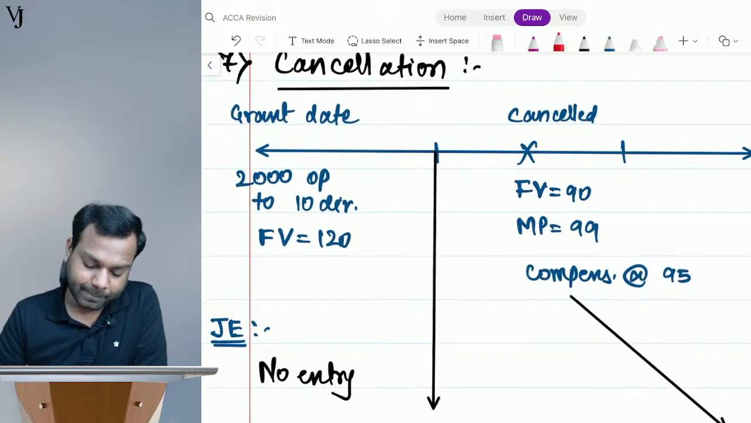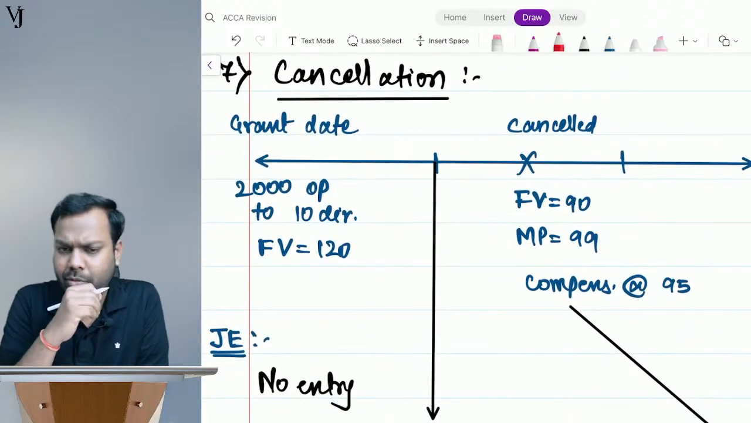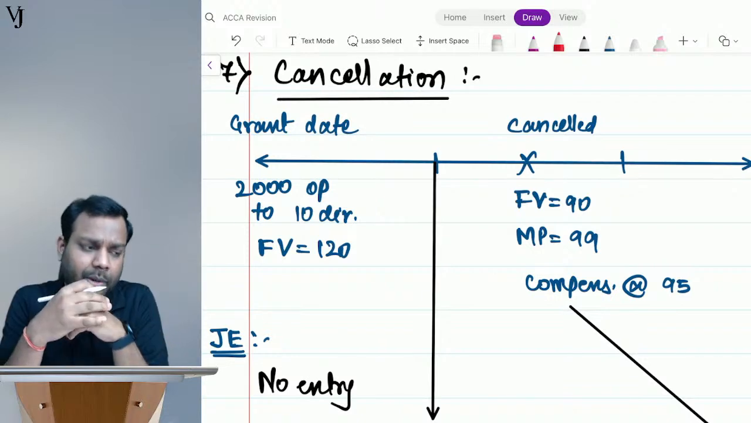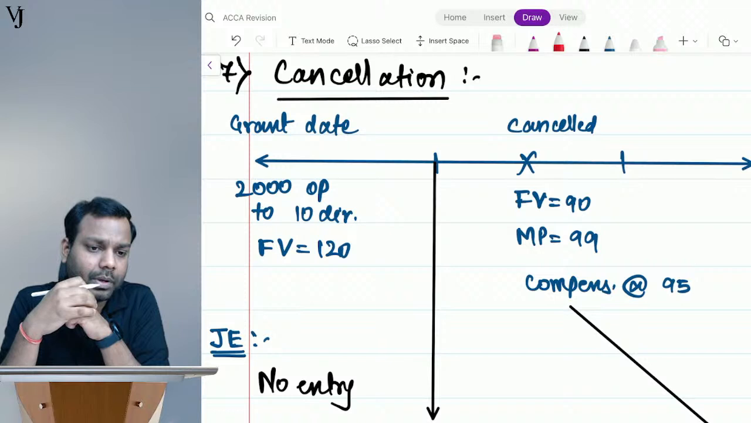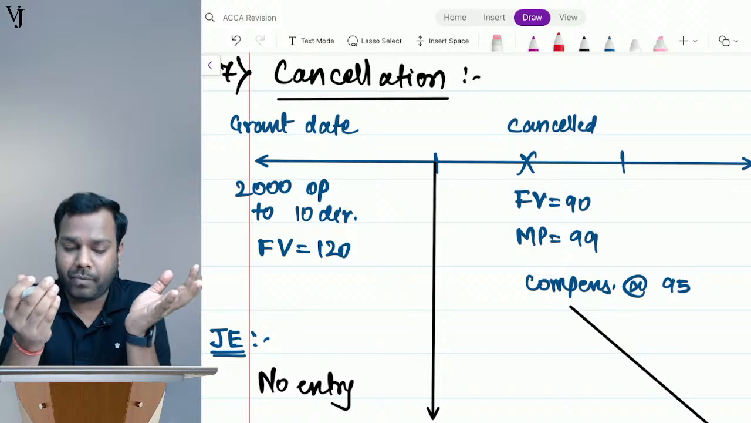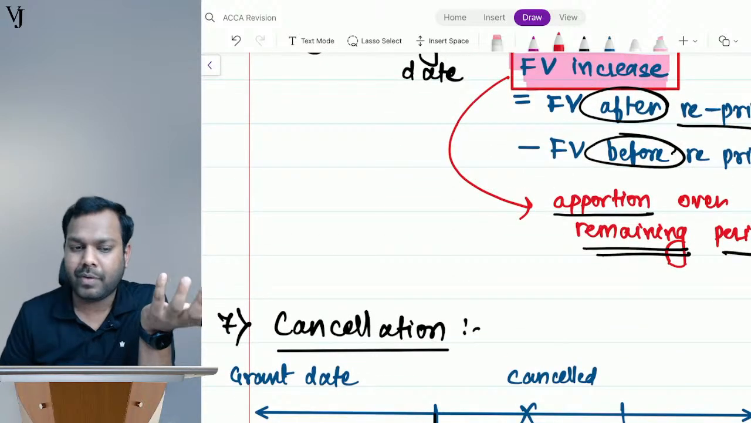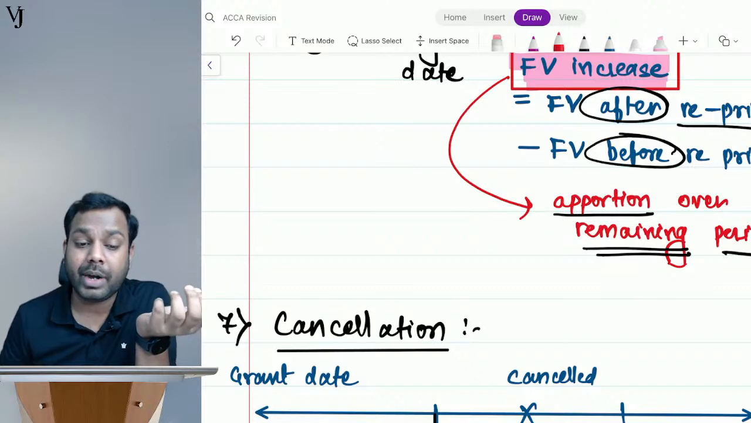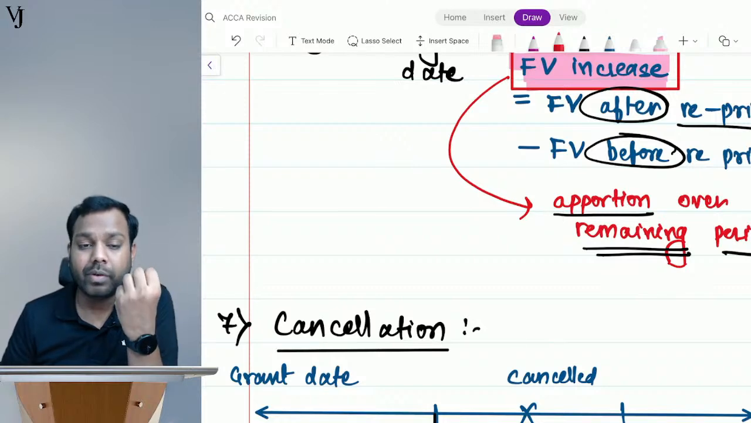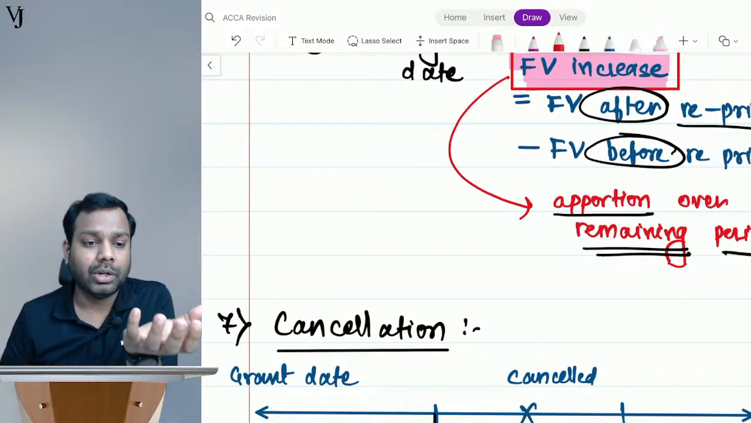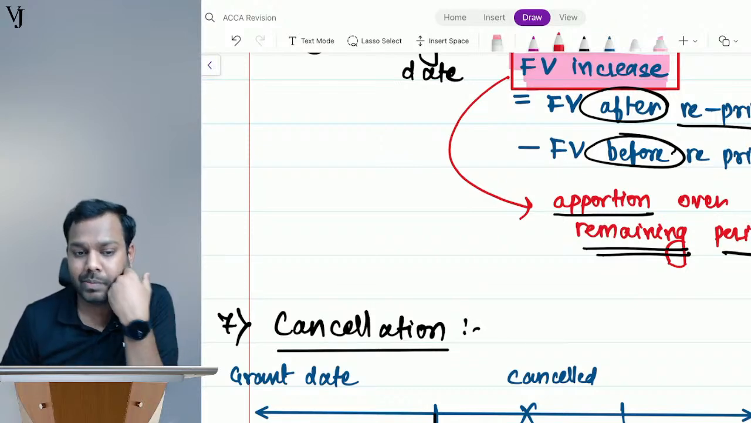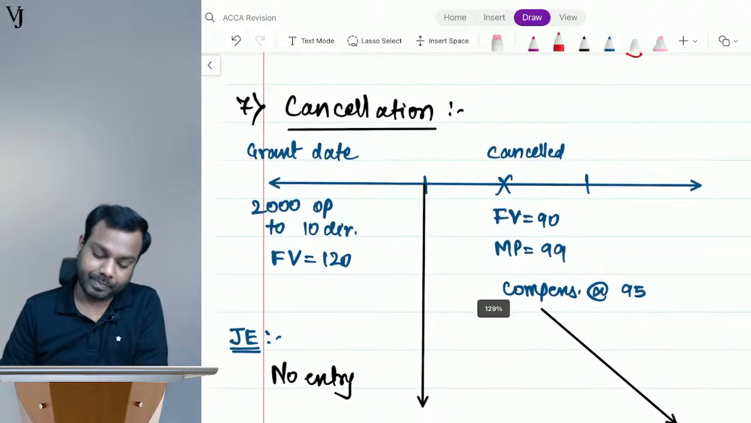Now comes cancellations. How should the cancellation be dealt with? Basically, when the option plans are cancelled, you can say for the sake of understanding that I have given more ESOPs to them. Basically, I have given more value to them, and this value is a cost for the company, right? So we will record that this is an expense over the remaining years prospectively.